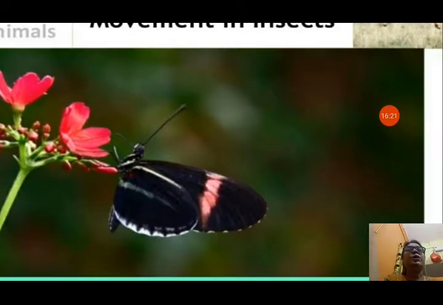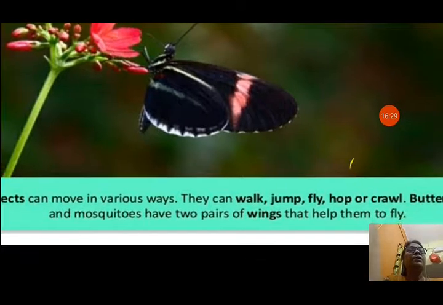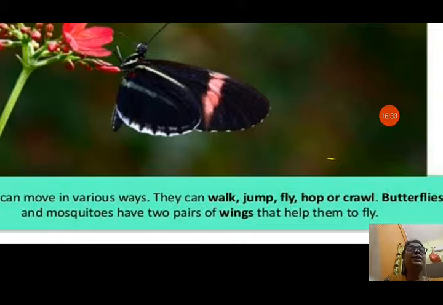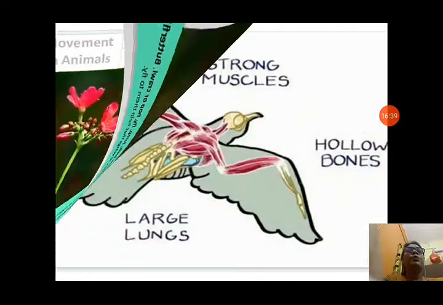Movement in insects. You can see a butterfly is also an insect. Insects can move in various ways. They can walk, jump, fly, hop, or crawl. Butterflies and mosquitoes have two pairs of wings that help them to fly. So butterflies and mosquitoes can fly because they have pairs of wings.